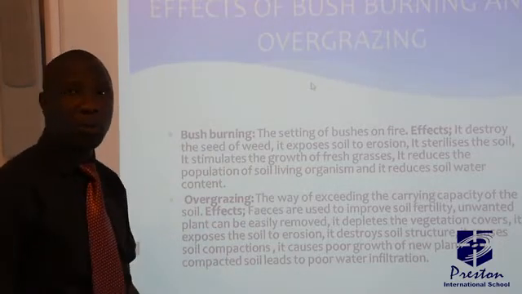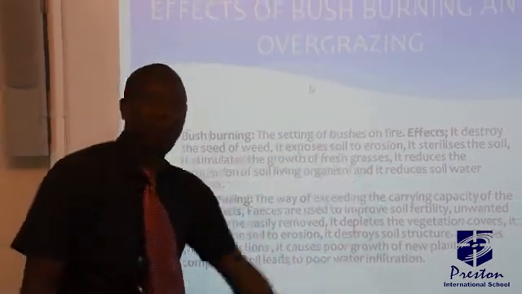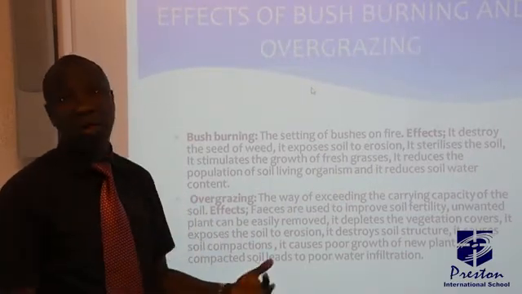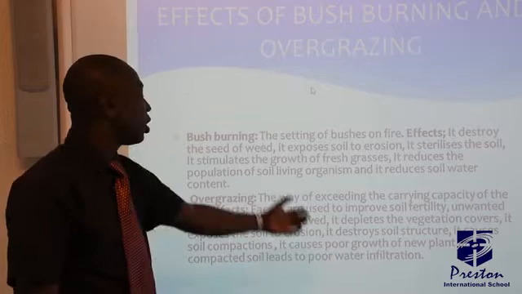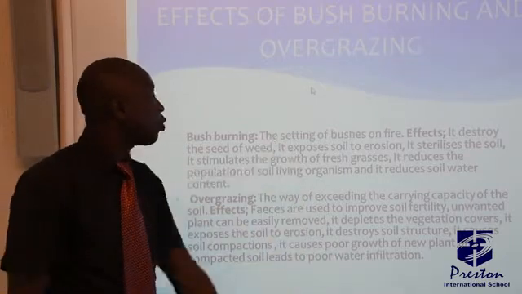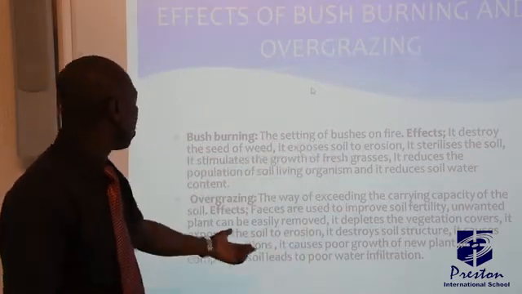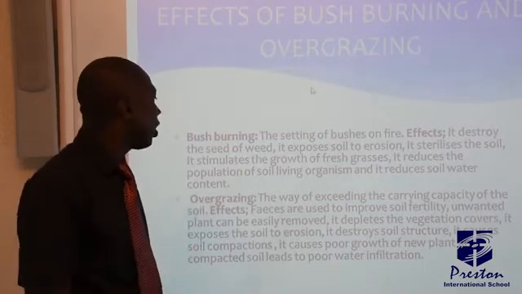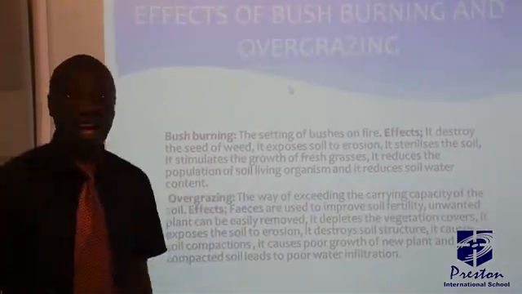What do we mean by bush burning? Setting of bushes on fire. And how does that affect us in agriculture? How does it affect our soil? It destroys the seed of weeds, exposes the soil to erosion, it sterilizes the soil, stimulates the growth of fresh grasses, reduces the population of soil-living organisms, and it reduces soil water content.